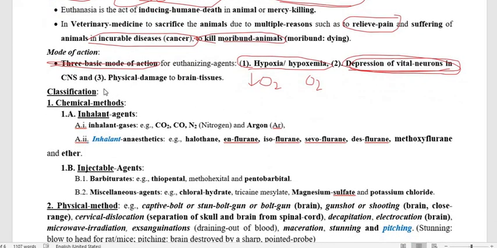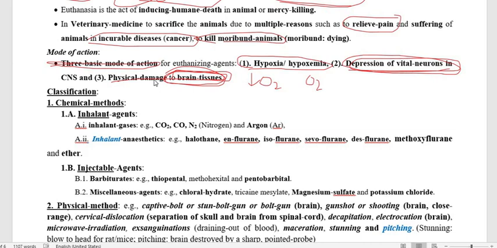And other than chemical means, we can use physical means, where we have to damage the brain, and therefore the animal will die. So these are the three mechanisms of action under euthanizing agents.